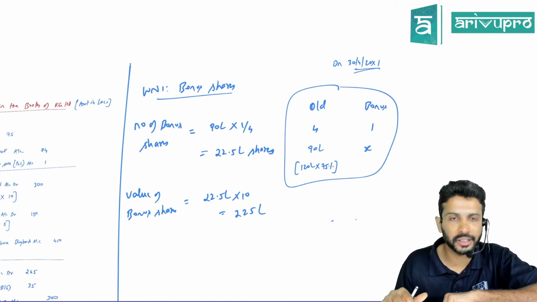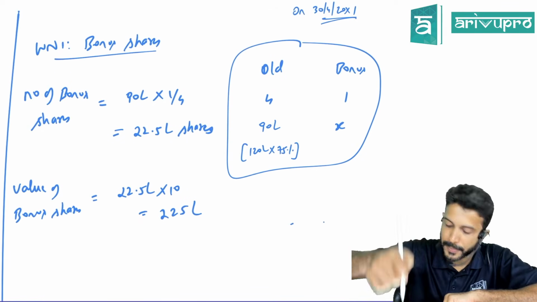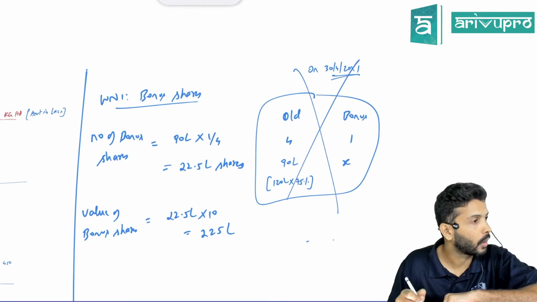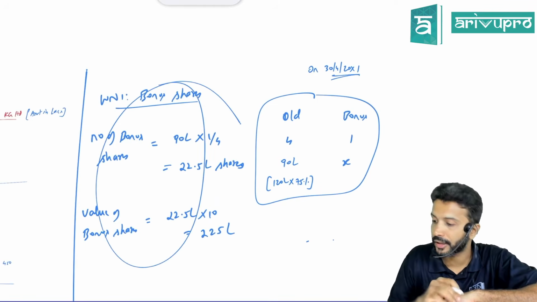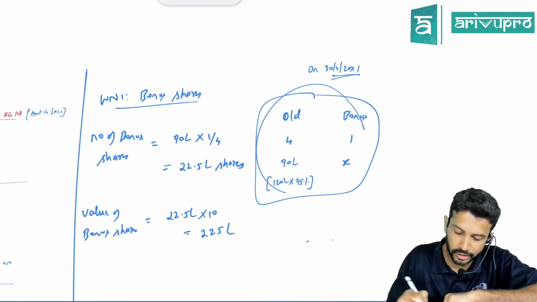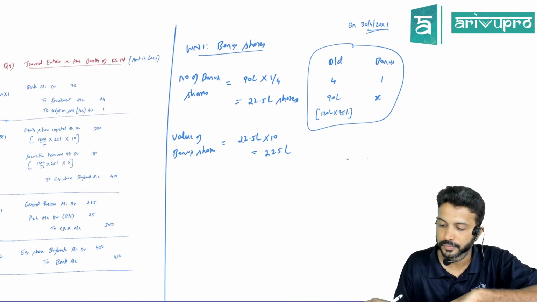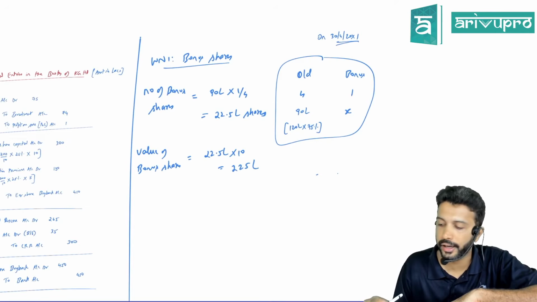For this, we need to pass a journal entry. So if this sort of adjustment comes, put this as a working. No need to present the things in a box. Just present this and then pass the journal entry. Even if you show this box, it's not a problem, but it is not required for exams. Can I go ahead and pass the journal entry, or do you want me to wait for you to update all this?